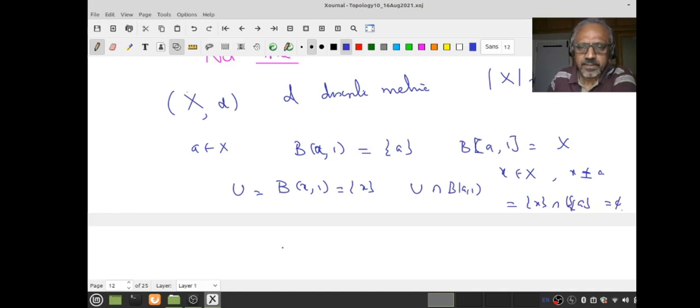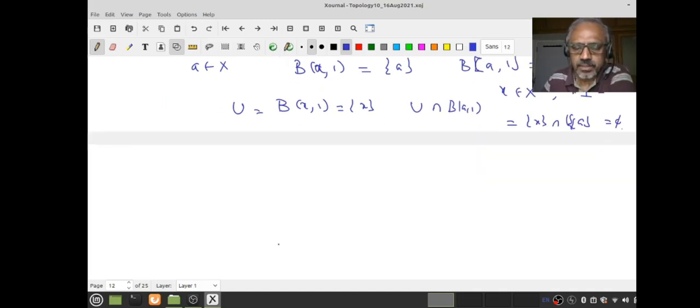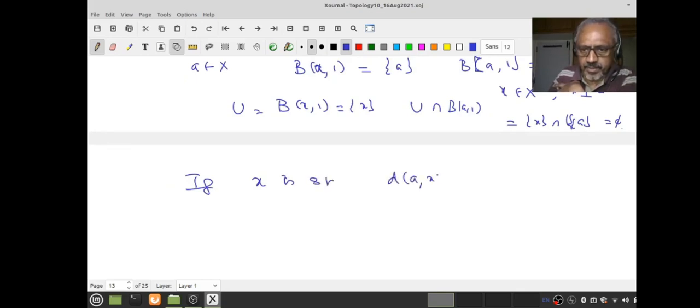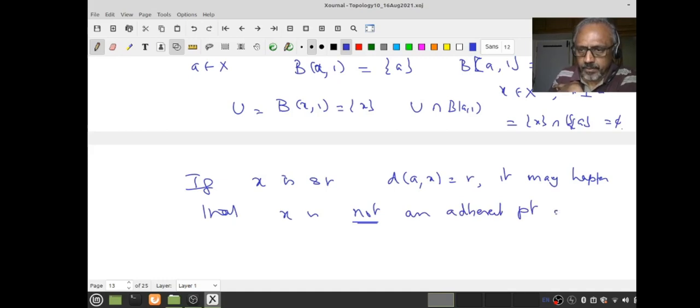So what have we shown? Please understand. What we have shown is, if x is such that the distance between a and x equals r, it may happen that x is not an adherent point of the open ball B(a, r).